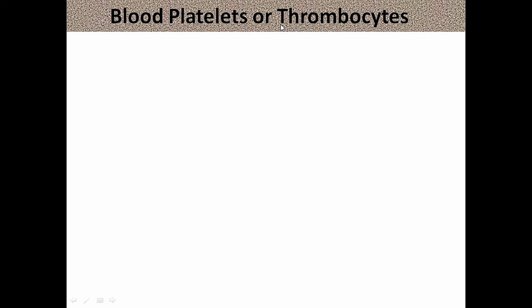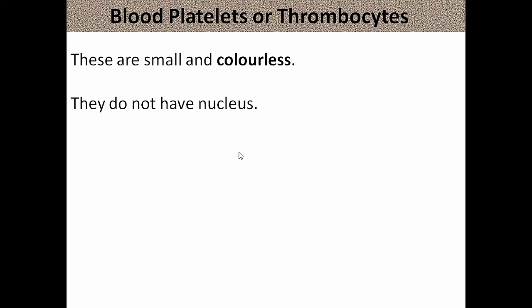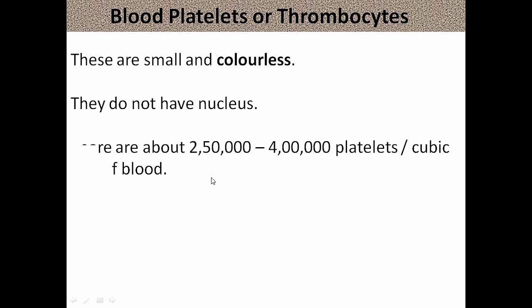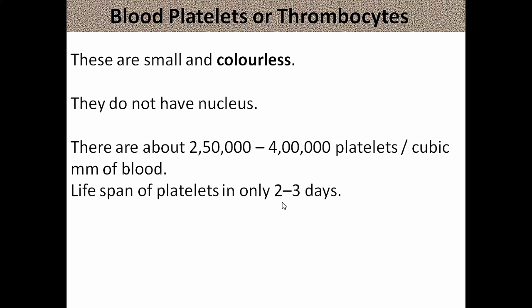Blood platelets or thrombocytes are the third type of cells. They are small and colorless. They do not have nucleus. They live for a short duration. There are about 2,50,000 to 4 lakh platelets in 1 cubic millimeter of blood. They live for 2 to 3 days.